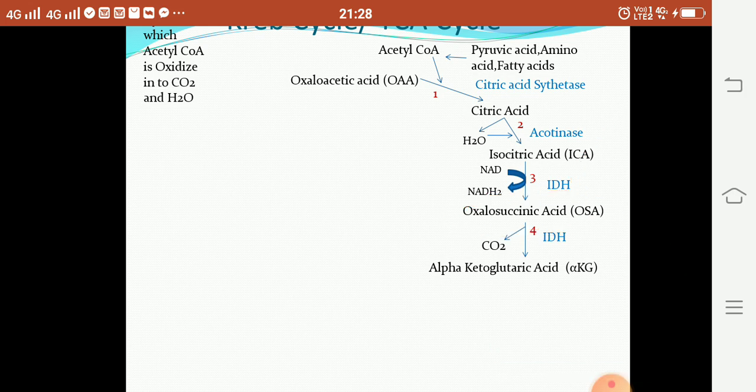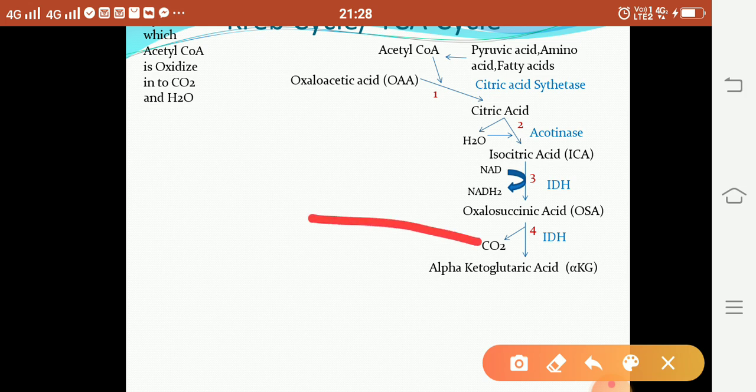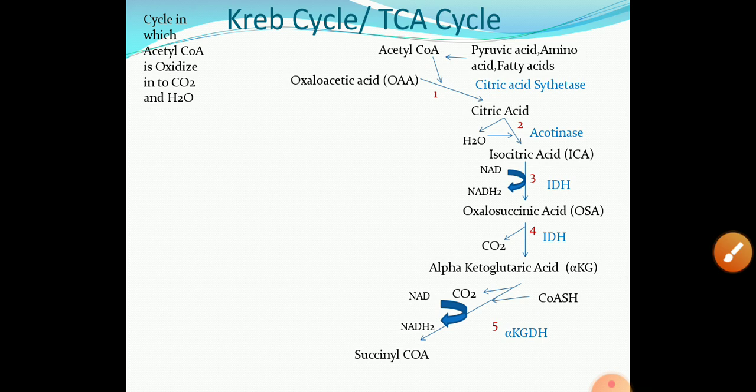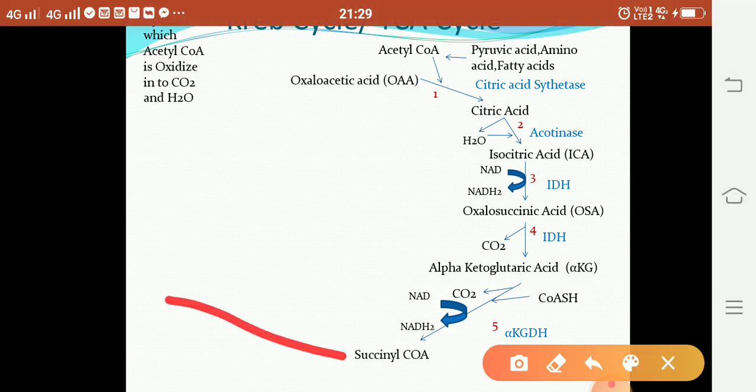Then in the next step, oxalosuccinic acid molecule undergoes decarboxylation. Carbon dioxide is removed to form alpha ketoglutaric acid or alpha KG. These reactions are also catalyzed by the enzyme isocitric acid dehydrogenase. Then in the next step, alpha ketoglutaric acid molecule is converted into succinyl CoA, and this reaction occurs due to removal of carbon dioxide and removal of hydrogen.